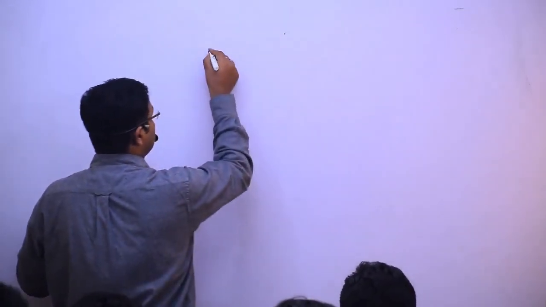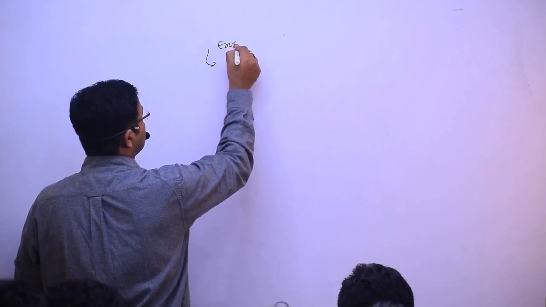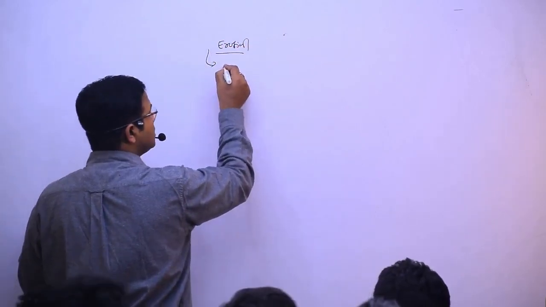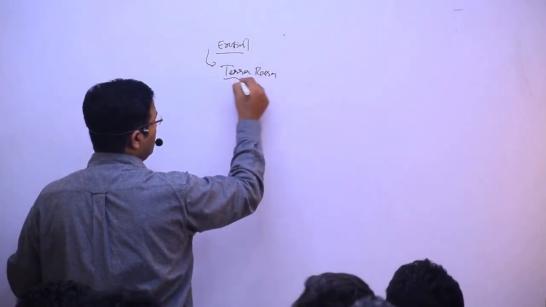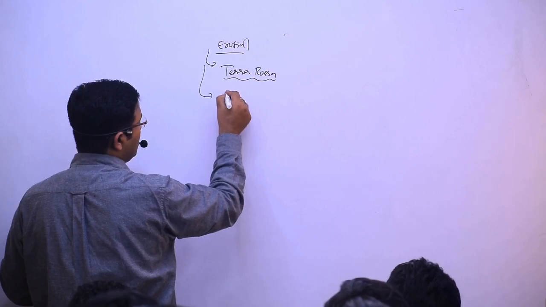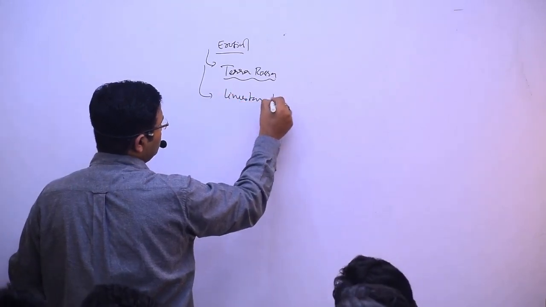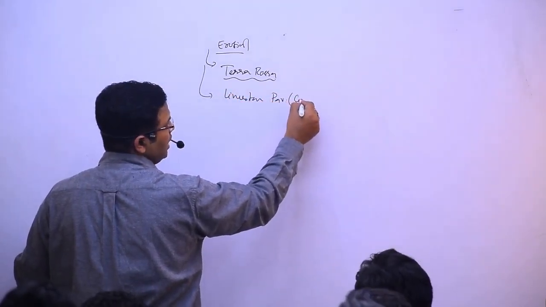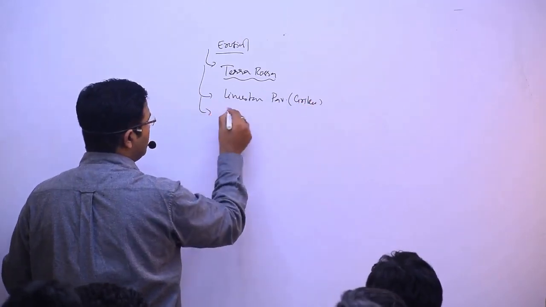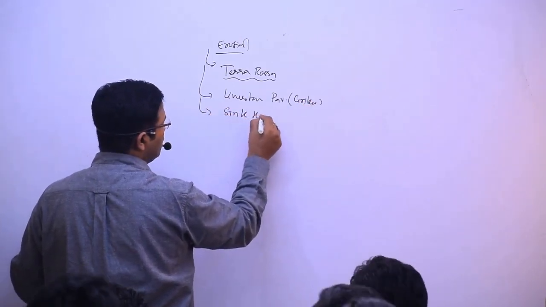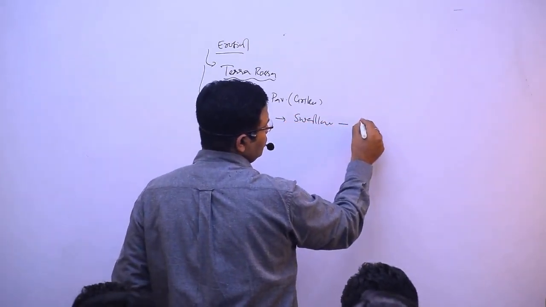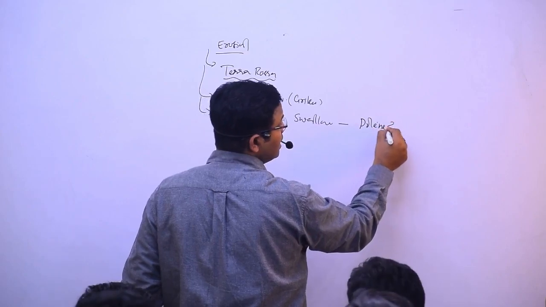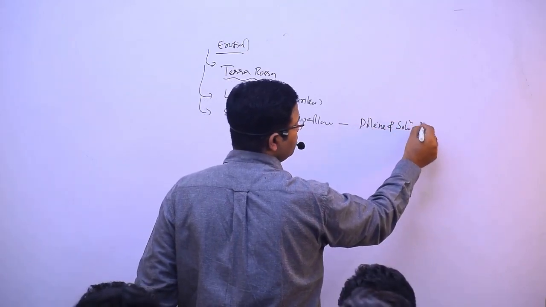And in the Karst Landform we have seen, quickly tell me, what did we see in erosional? Terra rossa, and in UK it is known as Rendzina. Thereafter limestone pavement, and it is known as what? Grikes. Thereafter we have seen sinkhole, then swallow hole, then doline, and solution pan.